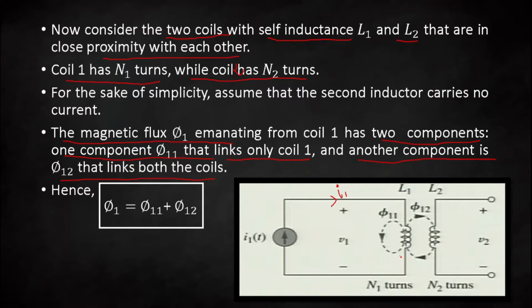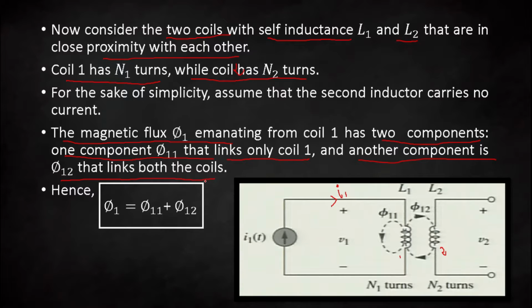This is your coil number 1, this is your coil number 2. Phi 12 is the generated flux through coil 1 that will be linked to coil 2. So the total flux phi 1 can be written as phi 11 plus phi 12, where phi 11 links only coil 1, and phi 12 links both the coils.